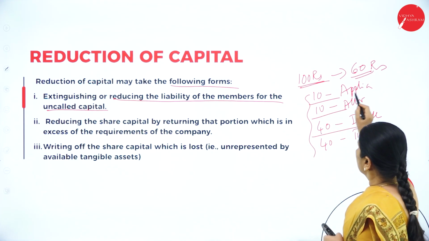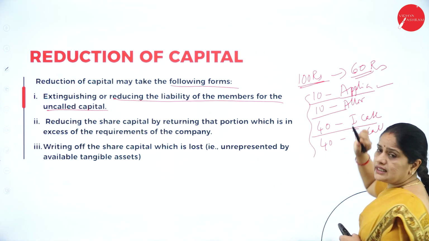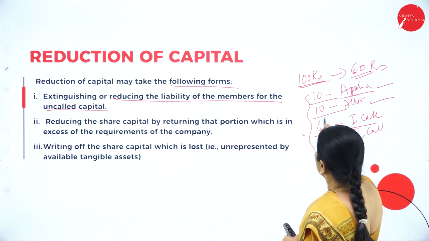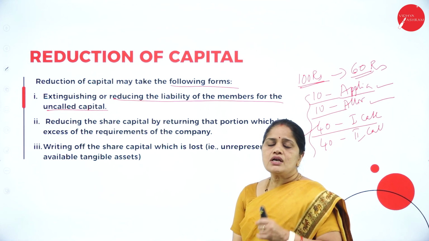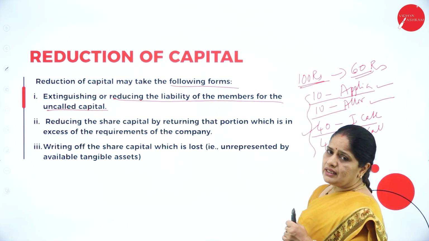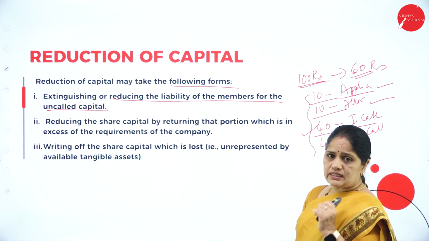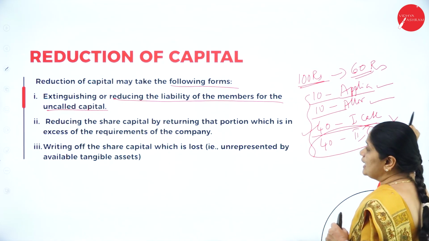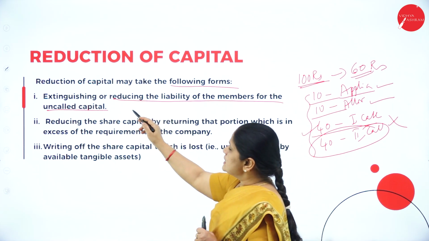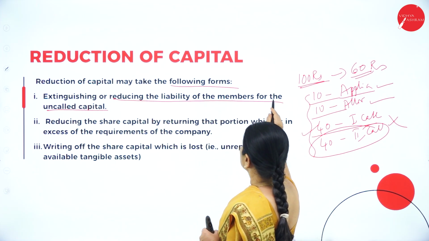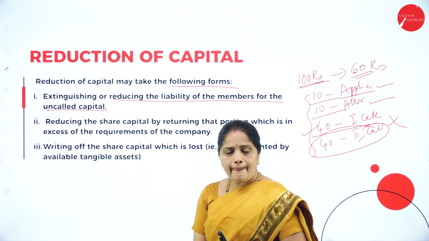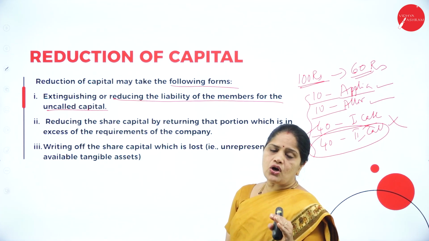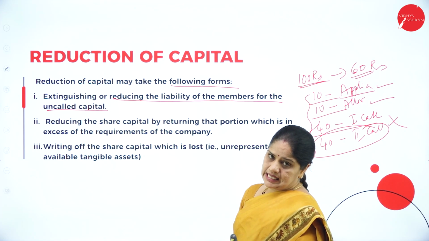Now, this company has already collected the application money 10 rupees, allotment money 10 rupees, and first call money 40 rupees. So the remaining 40 rupees, it says that it is reducing the capital. This uncalled portion can be cancelled. So that is extinguishing or reducing the liability of members for the uncalled capital. This 40 rupees which has not been called can be cancelled.